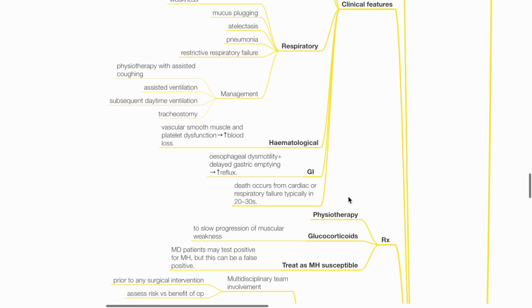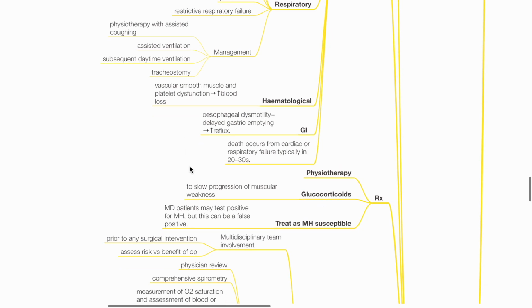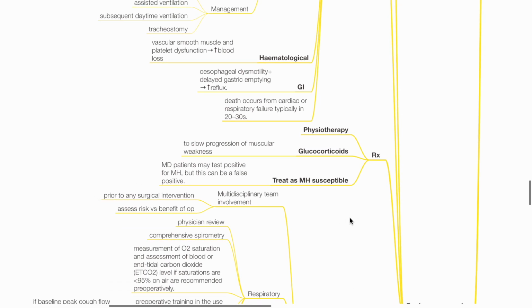Hematology. Vascular smooth muscle and platelet dysfunction may lead to increased blood loss. GI. Esophageal dysmotility and delayed gastric emptying increase the risk of reflux and aspiration. Death occurs from cardiac or respiratory failure, typically in the 20s to 30s. Treatment is with physiotherapy, glucocorticoids, and treat as MH susceptible.